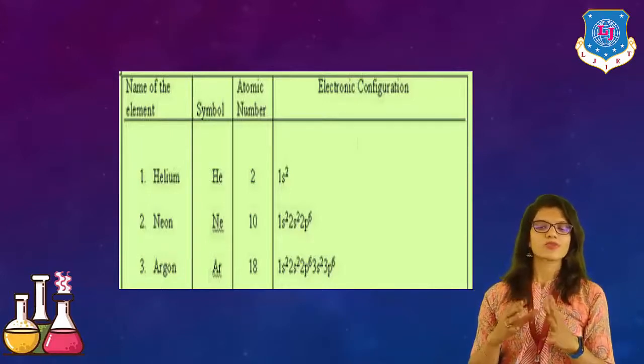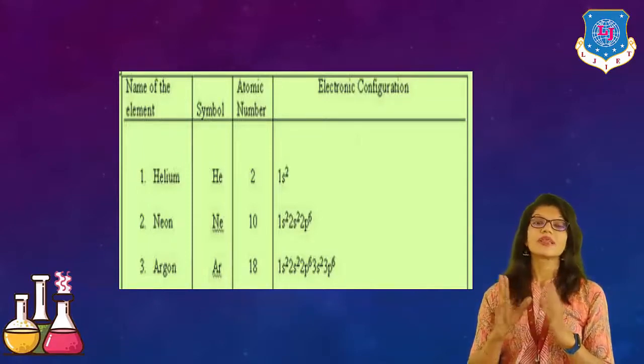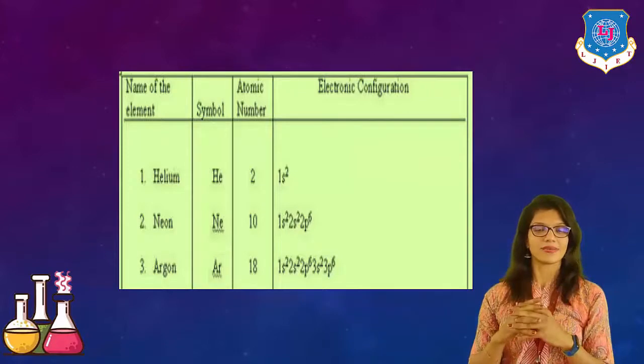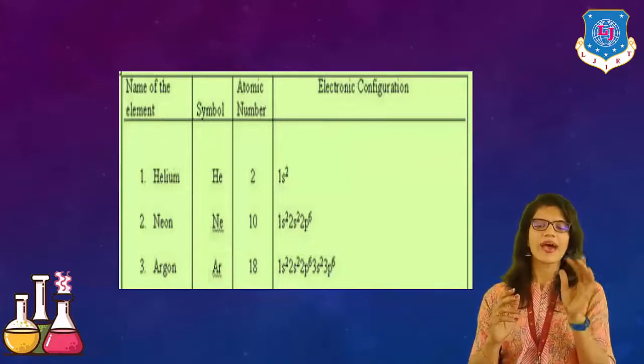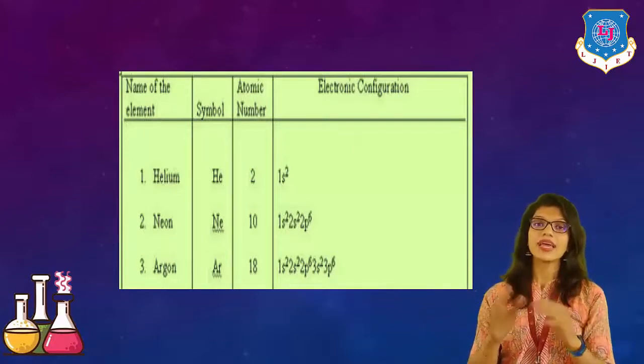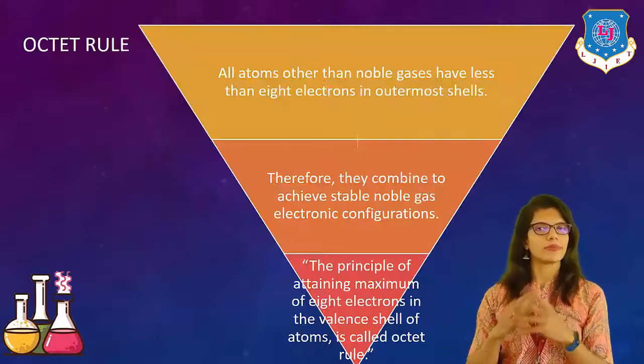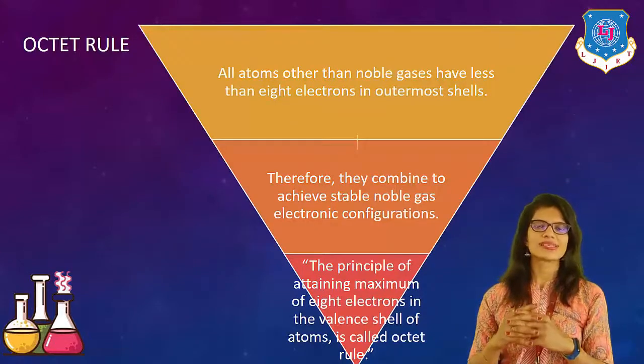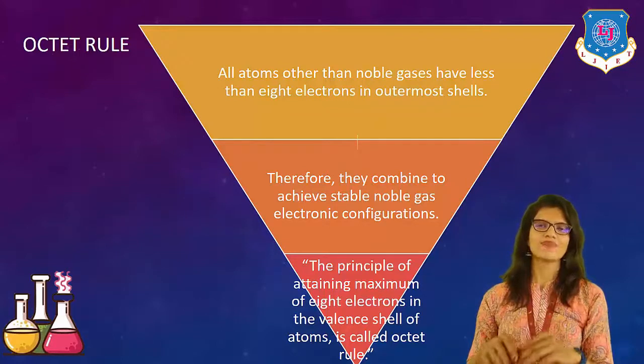Similarly, if you observe here, we have neon, right? It's 1s2, 2s2, 2p6. Again, the last orbital is the 2p orbital and it is full to its maximum capacity. Likewise, we have here argon. As you can see, the last one is 3p6. Again, it is totally fulfilled. So there is no chance that any other atom can combine with it, right?